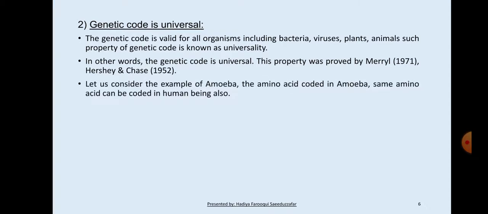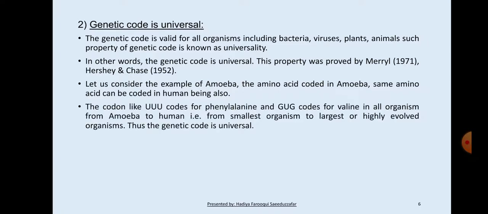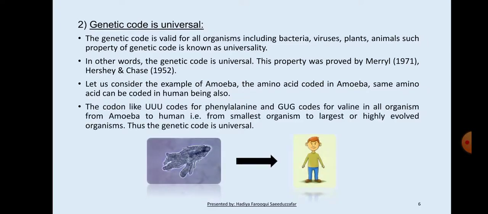Let us consider the example of amoeba. The amino acid coded in amoeba can be coded in human beings also. Codons like UUU code for phenylalanine and GUG codes for valine in all organisms from amoeba to human, that is, from the smallest organism to the largest or highly evolved organism. Thus the genetic code is universal.